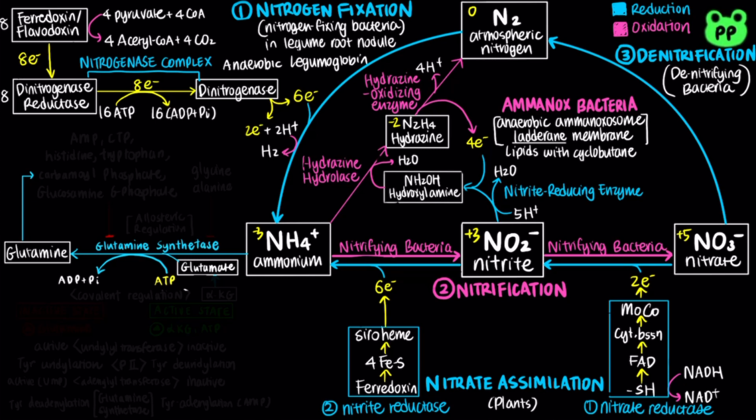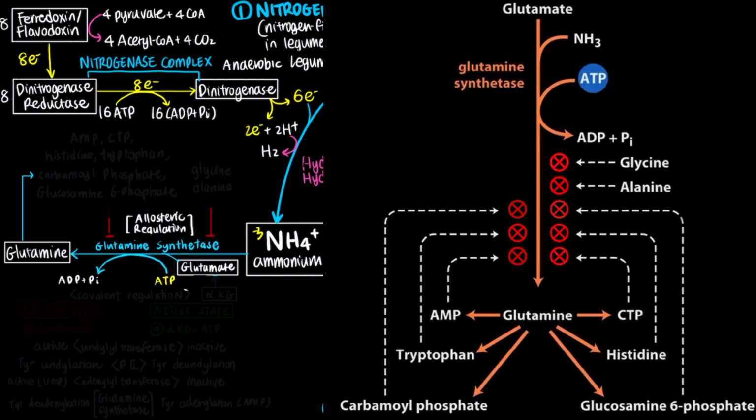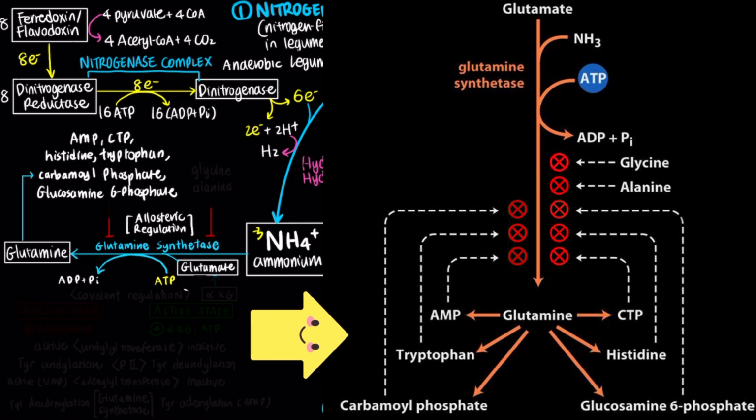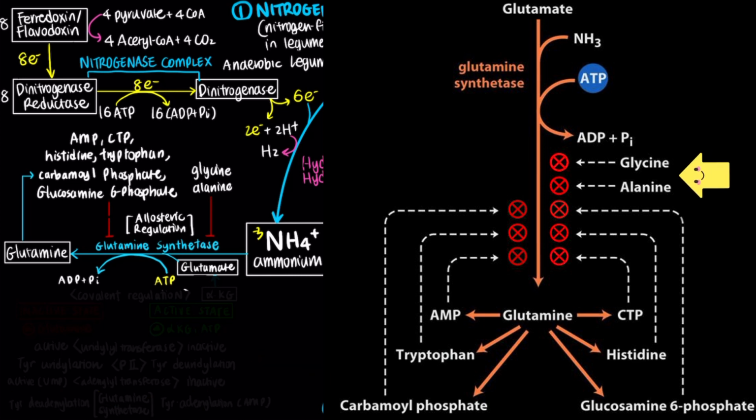virtually all organisms. The enzyme undergoes allosteric regulation by 6 end products of glutamine metabolism, including histidine, tryptophan, AMP, CTP, glucosamine 6-phosphate, and carbamoyl phosphate, as well as glycine and alanine, which serve as indicators of the general status of amino acid metabolism in the cell. Each inhibitor alone produces only partial inhibition, but the effects of multiple inhibitors are cumulative, which provides constant adjustment of glutamine levels to match immediate metabolic requirements.